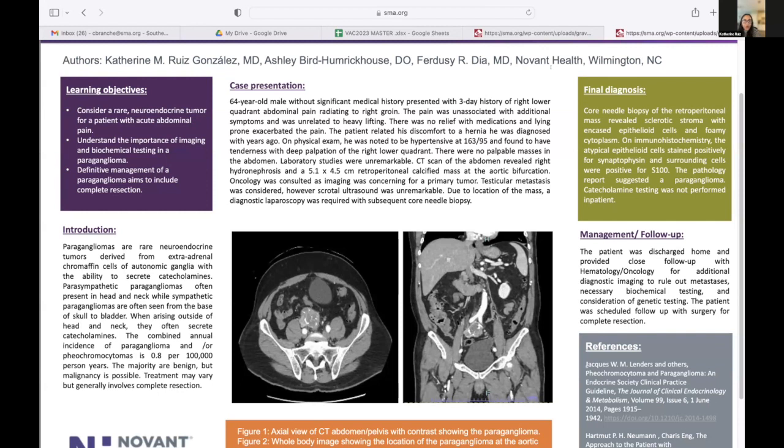He followed up with oncology, and they said in their note that this is often very similar to a pheochromocytoma, and the only way of knowing for sure one or the other was the biopsy. Because he had already had the biopsy, they were very sure that this was a paraganglioma rather than a pheochromocytoma. And he is scheduled to have it resected.